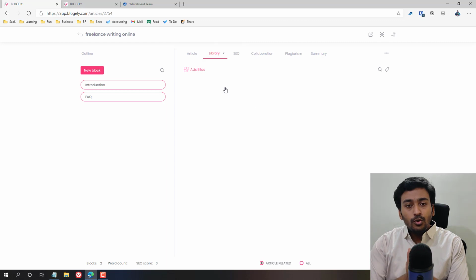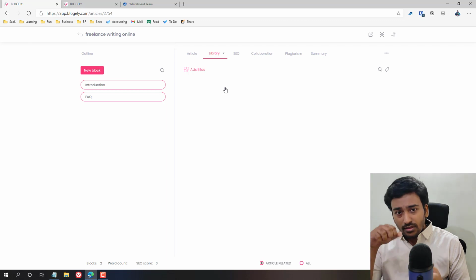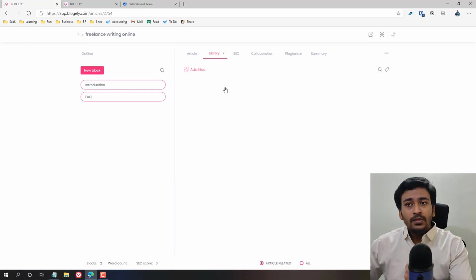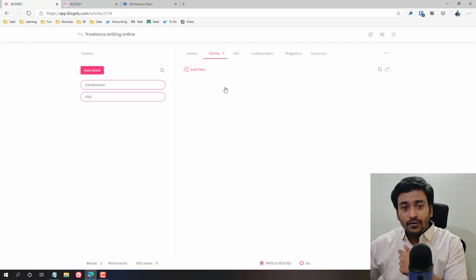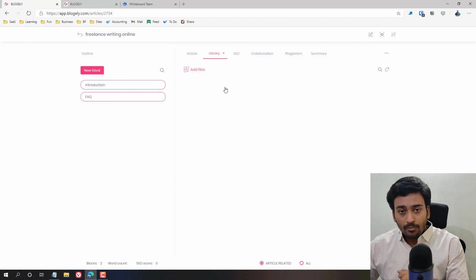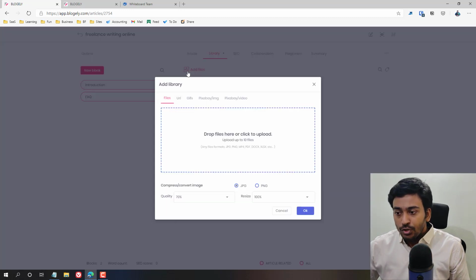Library is the section where you bring any files, images, PDFs, resources regarding this article inside this project. I used to use this option to save my final article. I used to bring up images and keep them as a backup here to use on my article. If I click on add file, you can see it supports pretty much any files, and they also have some additional features for images, where they have tried to bring an image optimization service inside this SaaS application. All you need to do is bring it here and you can convert the image.